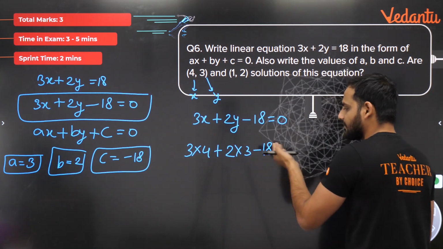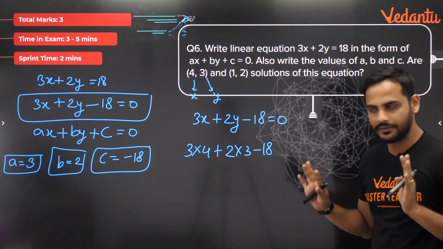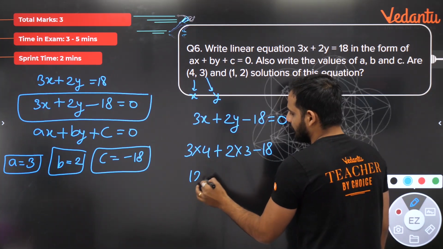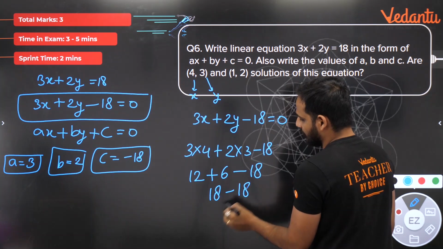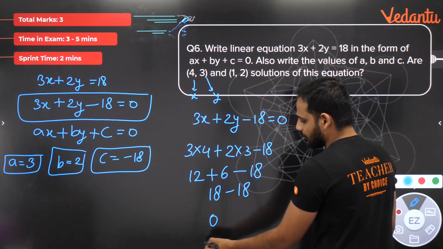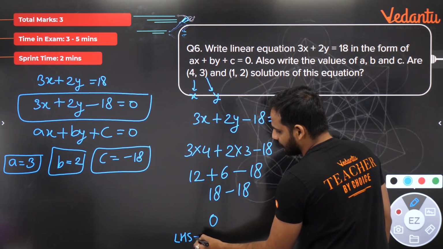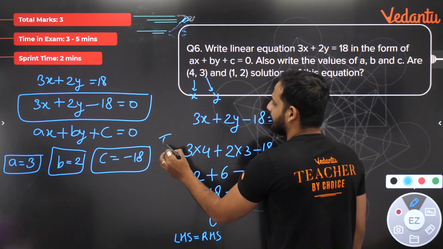If it comes equal to 0, that means LHS is equal to RHS, so it is a solution. 3 into 4 is 12, 2 into 3 is 6, so 18 minus 18, which is equal to 0. Yes, so LHS is equal to RHS. Hence, it is a solution. Correct? We have just solved by taking LHS.